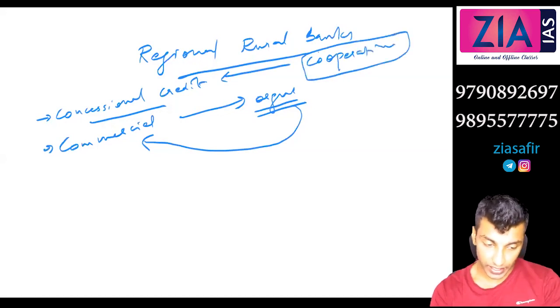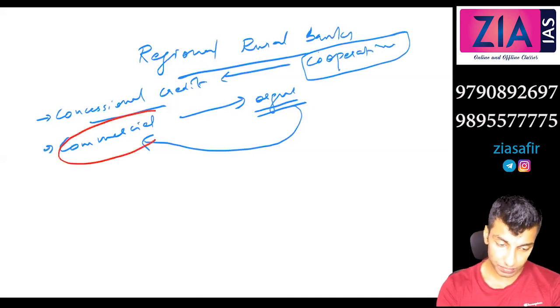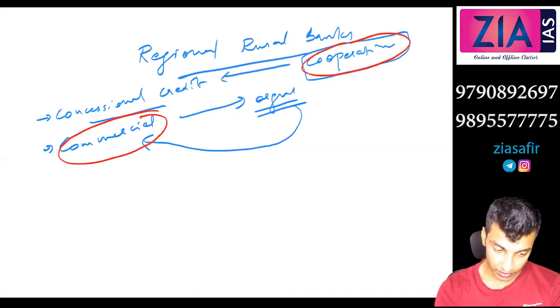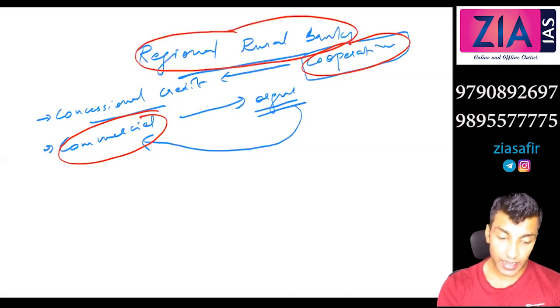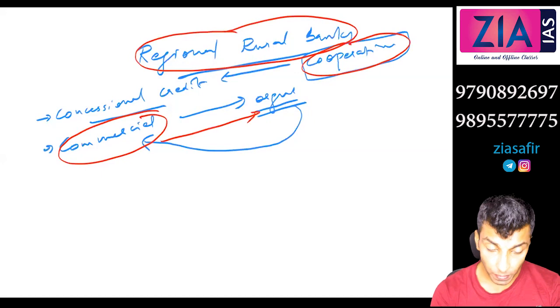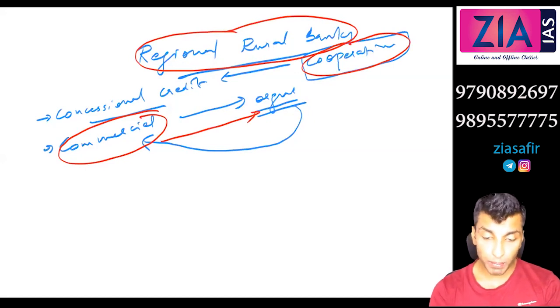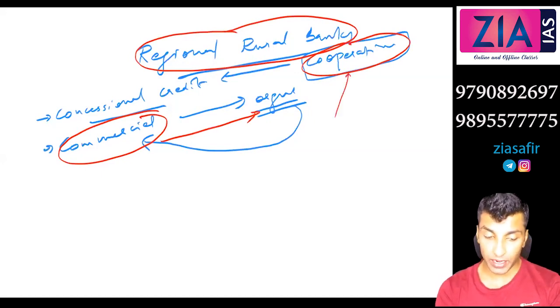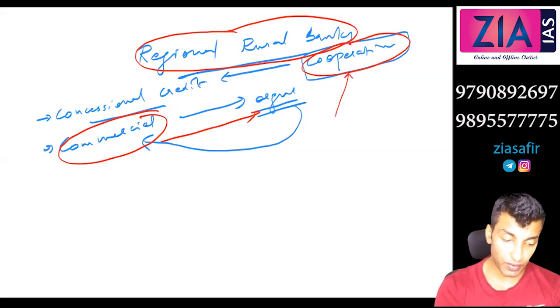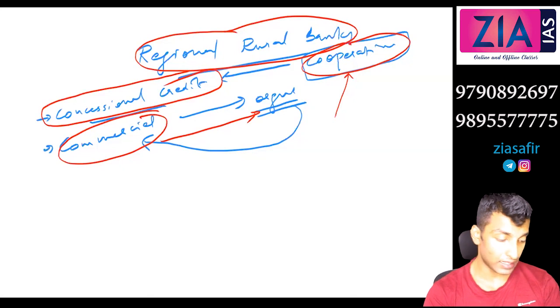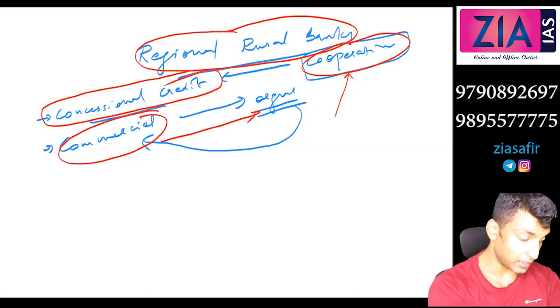We already discussed commercial bank and cooperative bank yesterday. So when we discuss regional rural banks, its organization is similar to commercial banks, but the objective is similar to cooperative banks. Mainly the objective is social welfare. So you are giving concessional credit to weaker sections, the agriculture and rural sector.